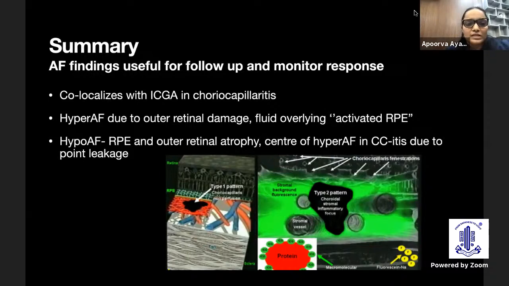So the hyperautofluorescence is usually due to outer retinal damage, because when there is choriocapillaris non-perfusion, there is outer retinal damage which unmasks the normal autofluorescence of the RPE. That is the reason for hyper-AF. Sometimes even when there is fluid overlying, the RPE below that is said to be an activated RPE because of higher metabolic activity. So that also causes hyper-AF. And on the other hand, hypo-AF can be because of RPE and outer retinal atrophy. It can be at the center of hyper-AF in choriocapillaritis, which could be due to point leakage.